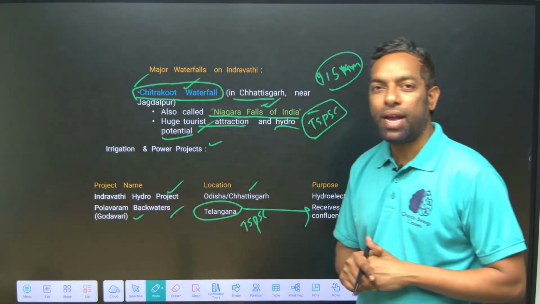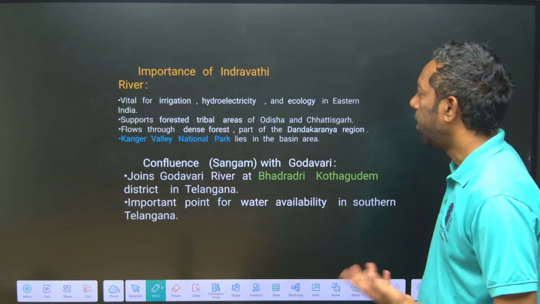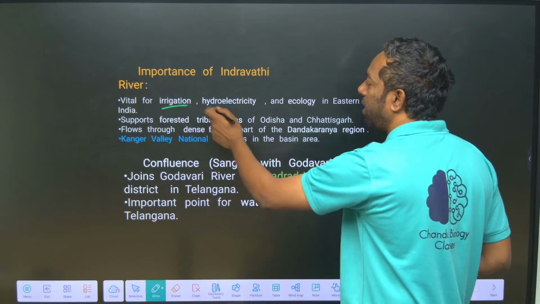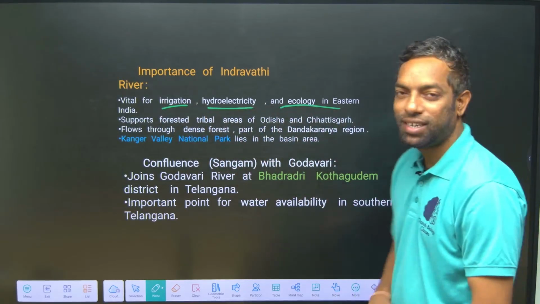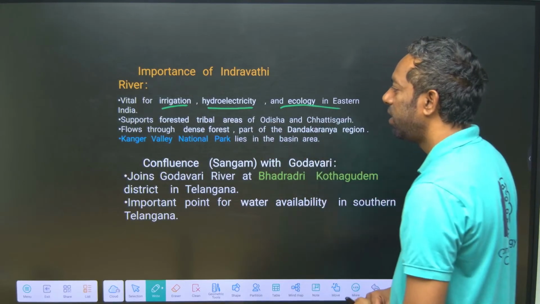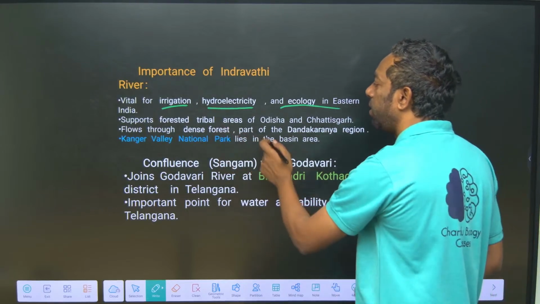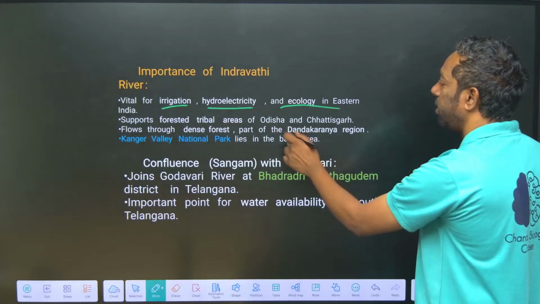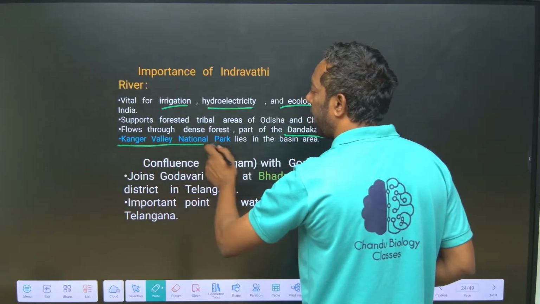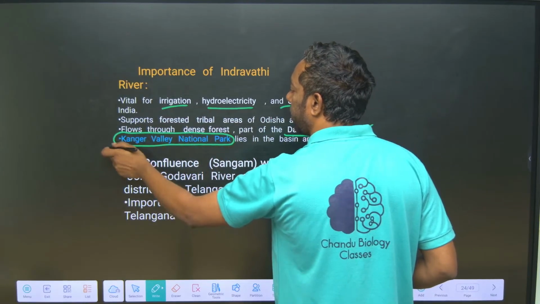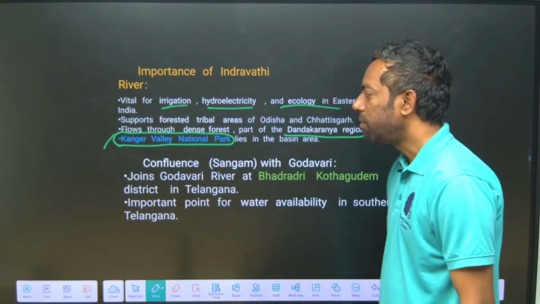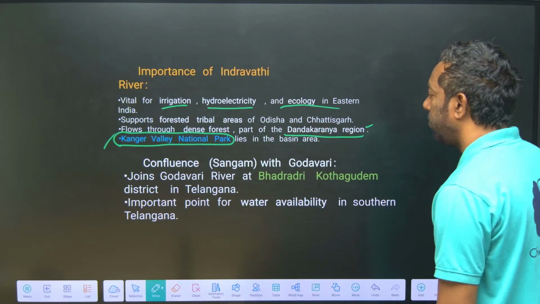I hope you guys understand this. Importance of Indravati: it is vital for irrigation, hydroelectricity and ecology of eastern India. It supports the tribal areas of Odisha and Chhattisgarh, and flows through the dense forest of the Dandakaranya region. Kanger Valley National Park is there. This is also a keyword relevant to the Indravati, a national park, Kanger Valley.